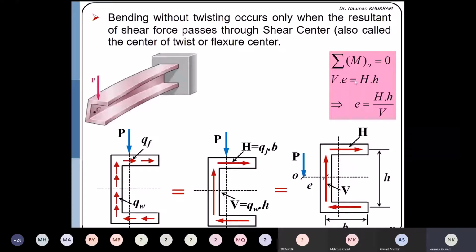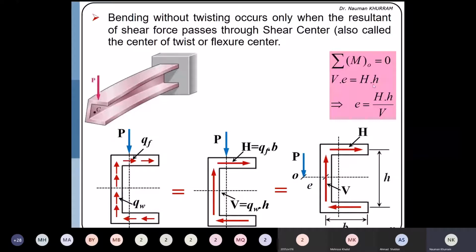So this P is passing through this point O, it will produce 0 moment. This V is having the moment arm e with reference to point O, so this is producing the moment in the counterclockwise direction, and the moment will be equal to V into e. This moment is in the counterclockwise direction, which I have written on the left side, and the moment on the right-hand side, which I have written above, is H dot h.